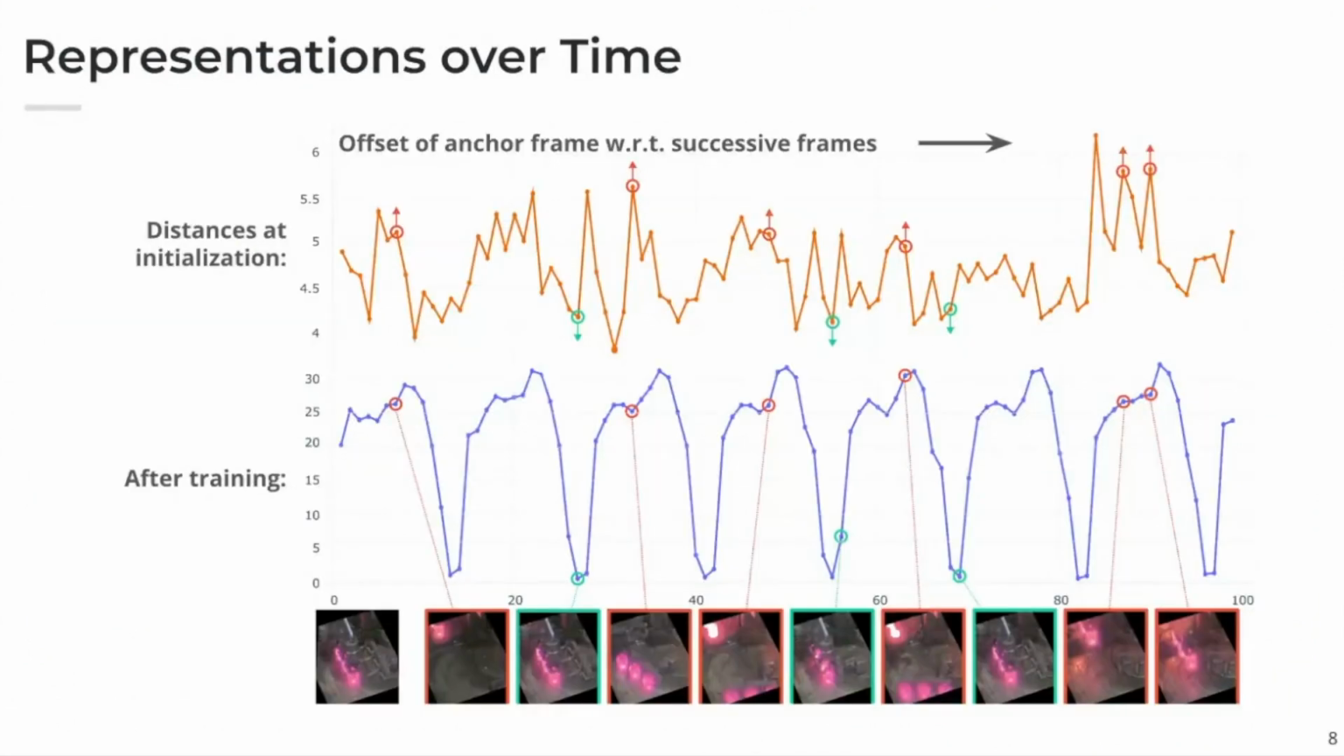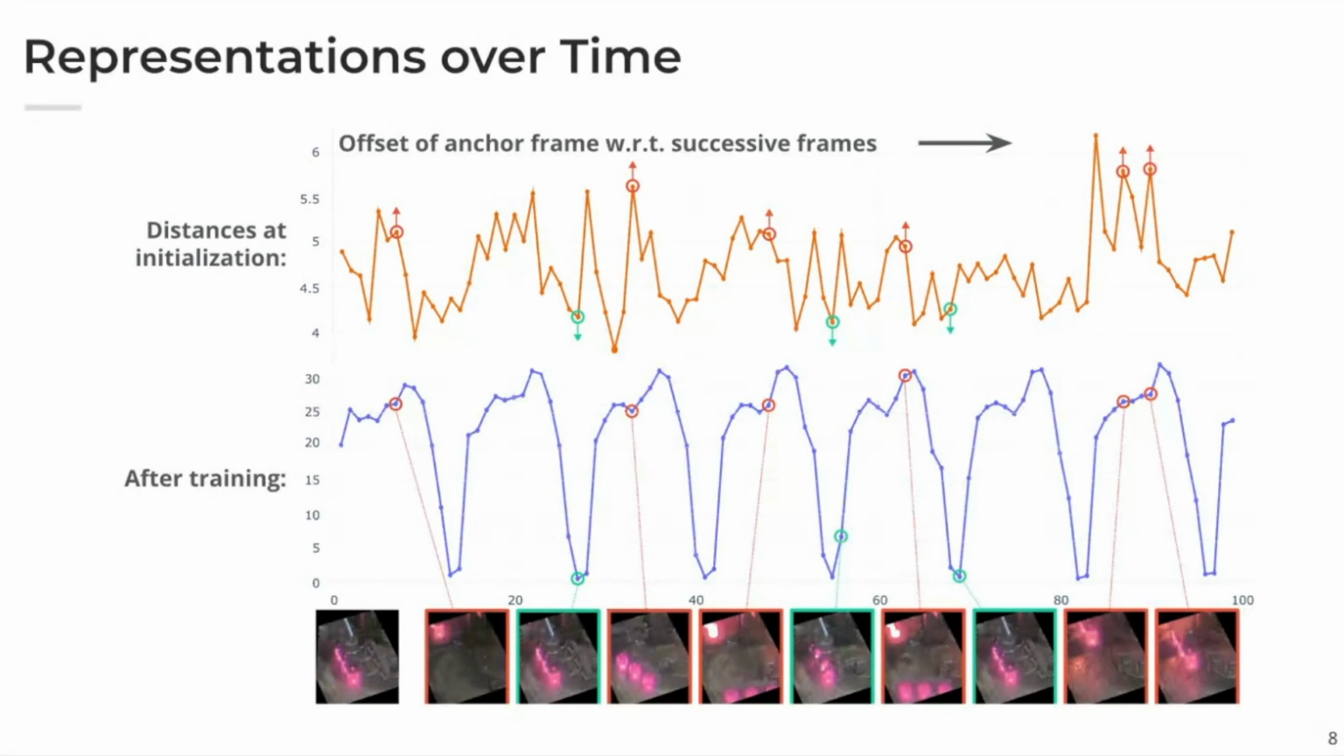So if we plot the distances of a frame with respect to its successor, in the beginning, as we show here in the first plot, we cannot see any kind of repetitive behavior. So the representations are suboptimal and don't have the properties that we actually want. Despite this noise, there is still sufficient signal about what could be a likely positive and negative, so that our selection mechanism is still able to sample good initial triplets.